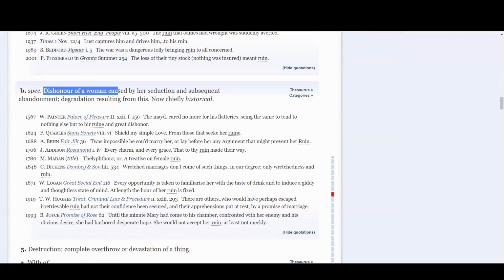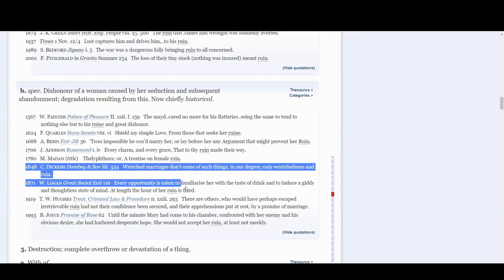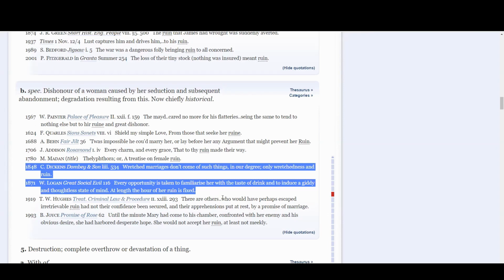Dishonor of a woman caused by her seduction and subsequent abandonment, degradation resulting from this. And it notes that this meaning is now chiefly historical. I think this is the one that we're looking for. So notice this usage. The earliest instance that the OED has identified of this usage is from 1567. It definitely would have been current in the mid-19th century. There's a couple of examples from that time period.